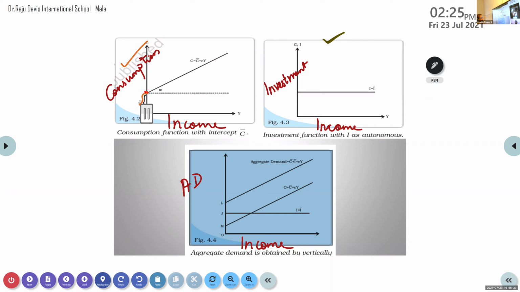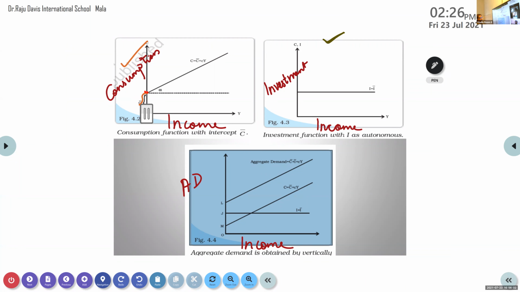What do you mean by autonomous consumption? Amal, can you tell? See, all these things you should understand and keep in your mind. It should not be that you ask me later; you have to keep it in your mind. You should know what it is.